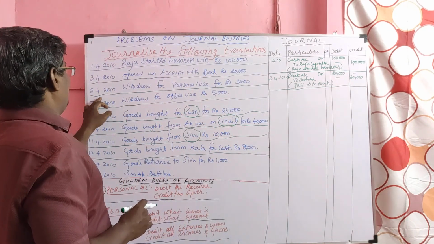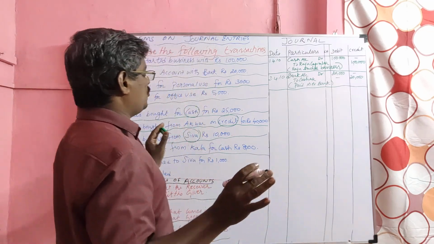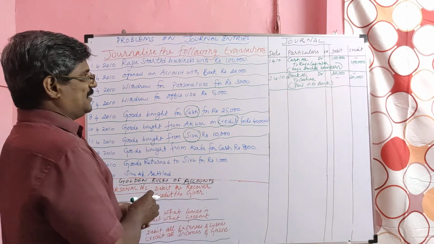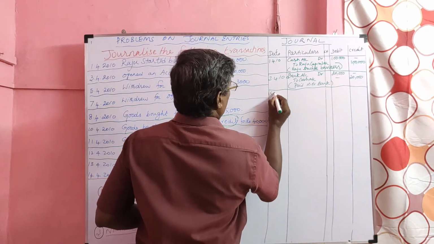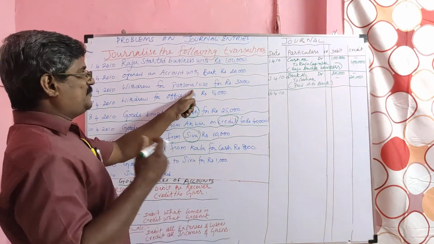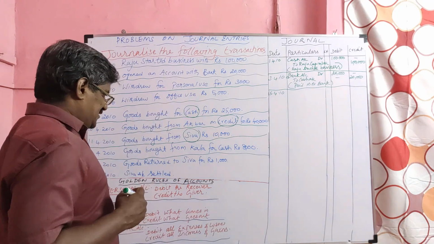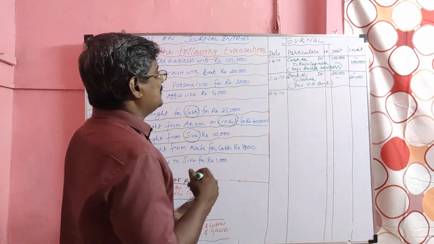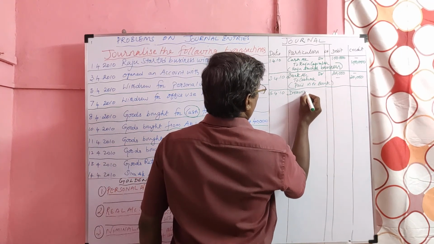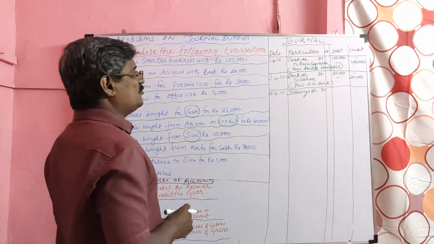Next, on 5th April, withdrew for personal use. Personal use means drawings. Drawing is a personal account. Money taken by the owner for his personal use is called drawing. Here, drawing is the receiver, so the drawings account is debited. From us, what is going out?